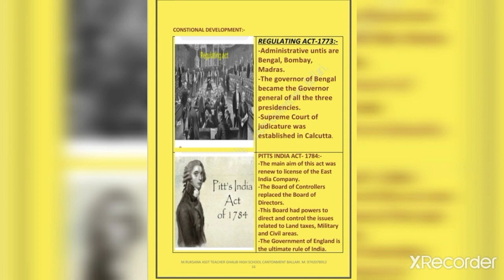Till here, we have discussed the administration and judicial system, educational system, and the land taxes. Now, the last topic is constitutional development. Along with the British administration, problems also grew in India. In order to alleviate and control the problems, reformation in administration became important. And these reformations needed to address the demands of Indians.